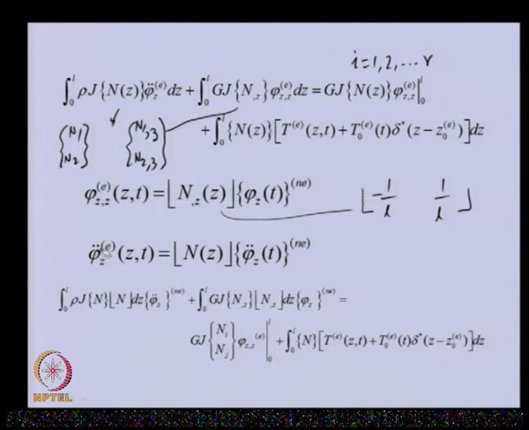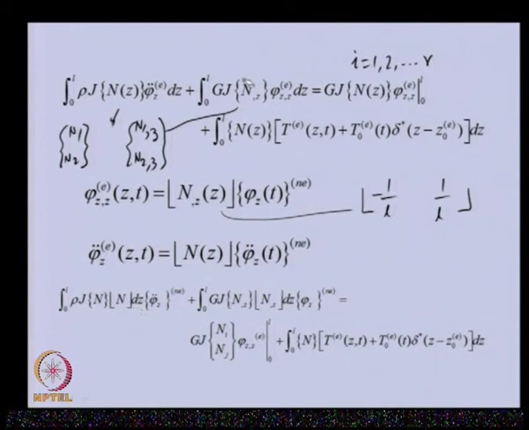Similarly, if we differentiate with respect to time, this term will get differentiated. So, these two terms we can substitute in the above expressions. So, this I am substituting. We can see I am getting a column vector of N and a row vector of N from this, and because this is time dependent, it can come out from the integral.